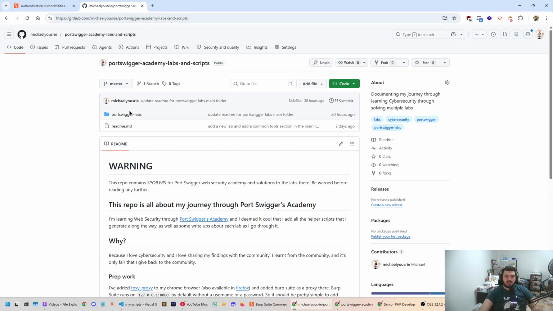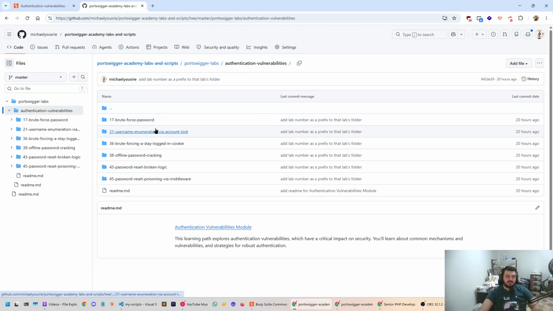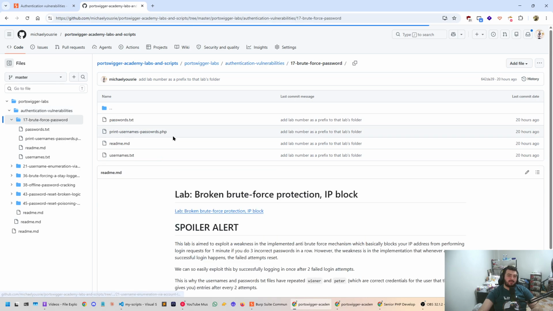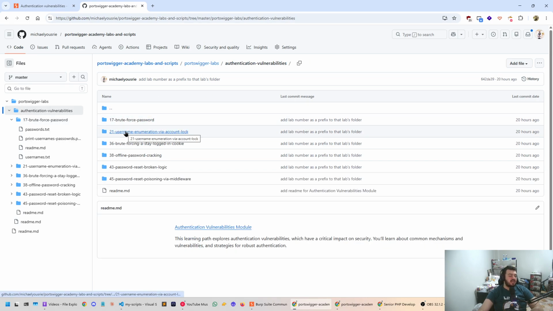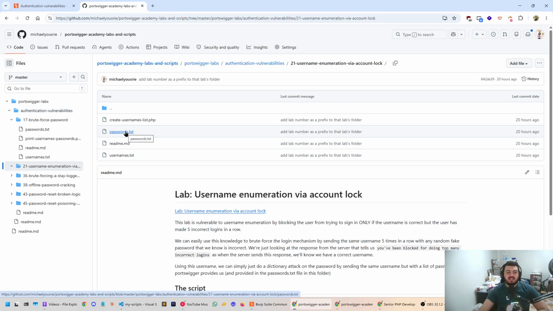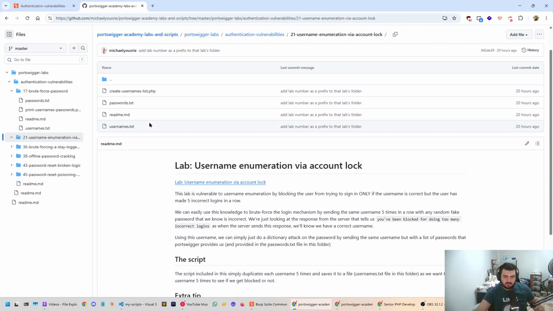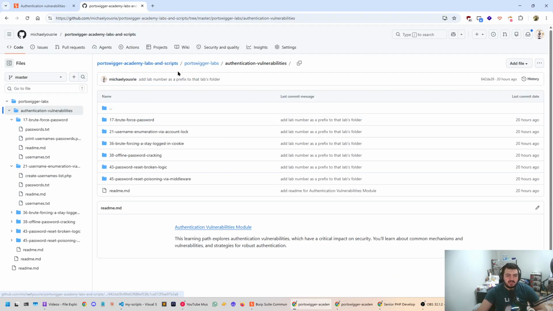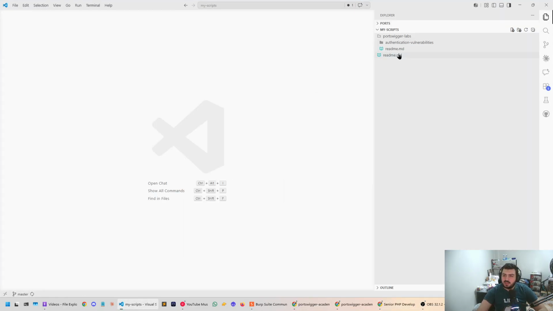So I have a GitHub repo where I've been going through multiple labs and doing a write-up as I progress through them. While I am blindly solving the labs, I do a write-up in order to break down my thought process. While doing that, I also include any scripts that I used to solve the lab. So we're going to do one together because I thought that would be fun content, in order to showcase the thought process while we're doing it.